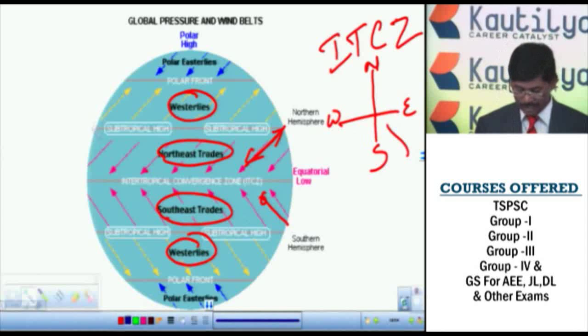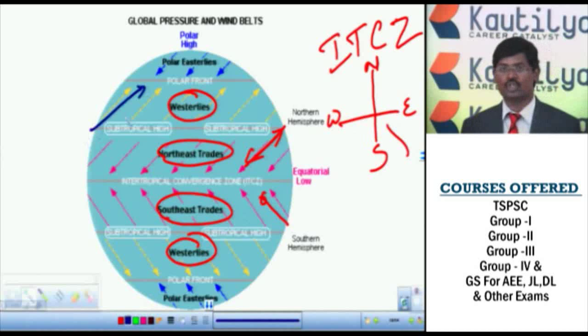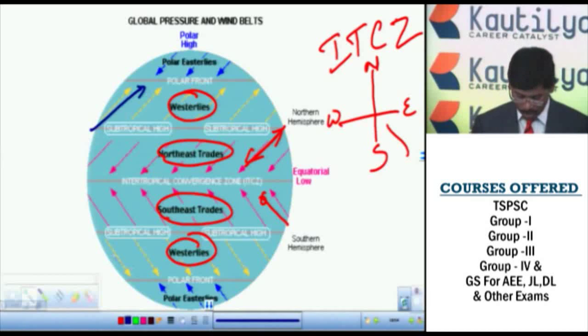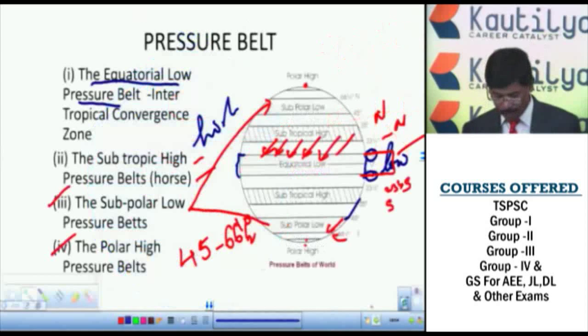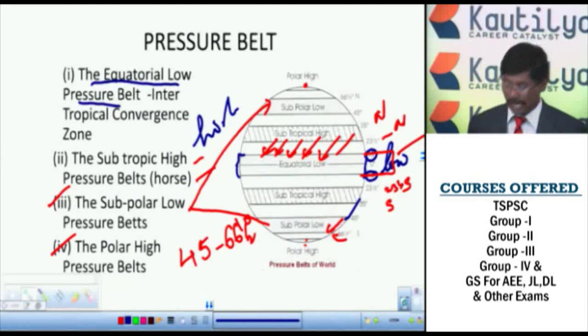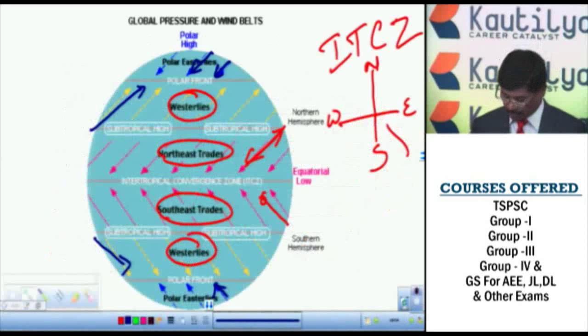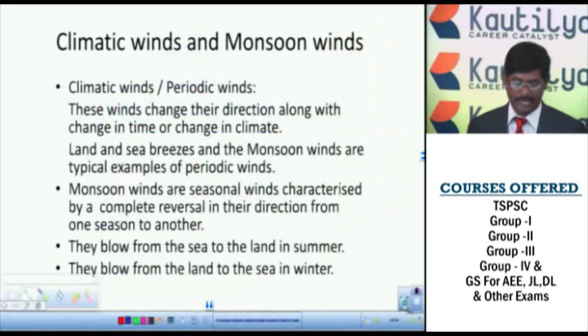Again, if you observe the westerlies, they are coming from the west. Here also, the wind is coming from the west, so it is a westerly. Again, if you observe the polar winds, they come from the eastern direction, so they are called easterlies. So this is mainly about the four important atmospheric pressure belts: the equatorial low pressure belt, the subtropical high pressure belt, the subpolar low pressure belt, and the polar high pressure belt. So this is about the atmospheric pressure belts and their directions.